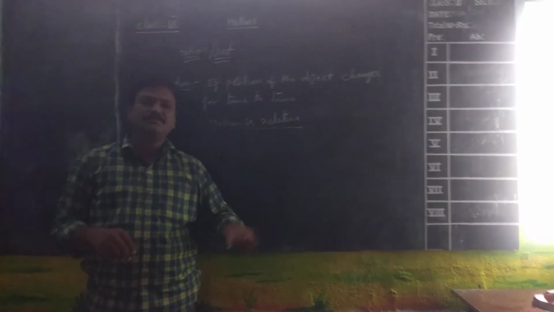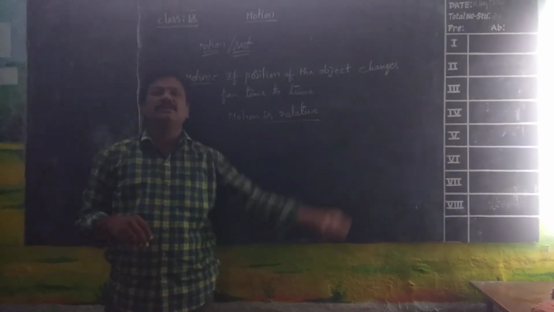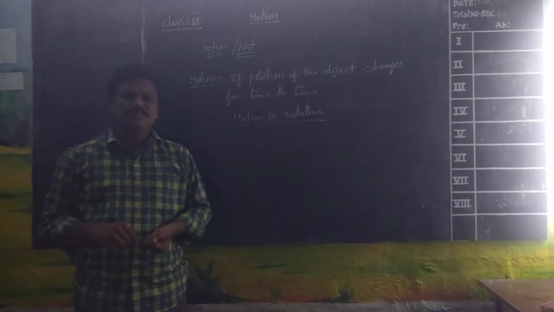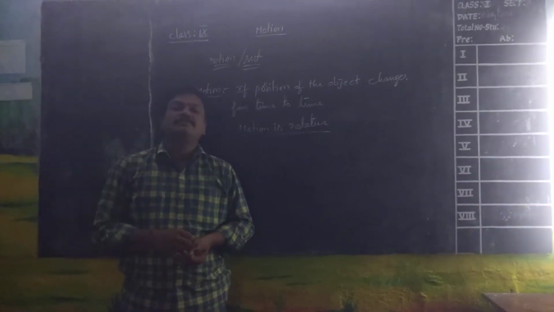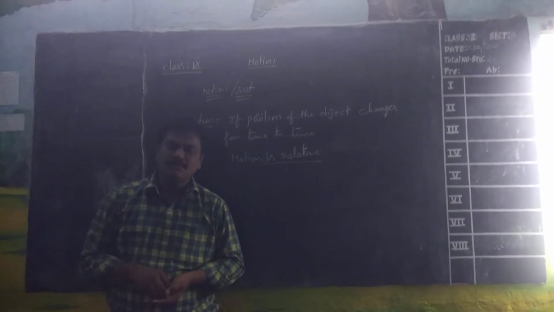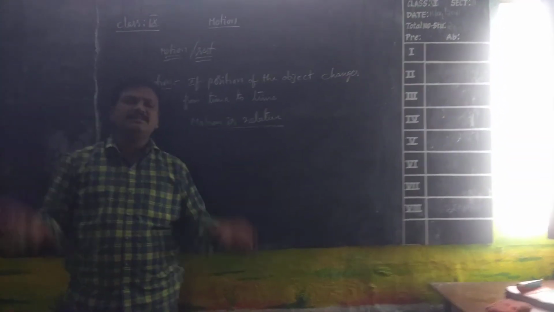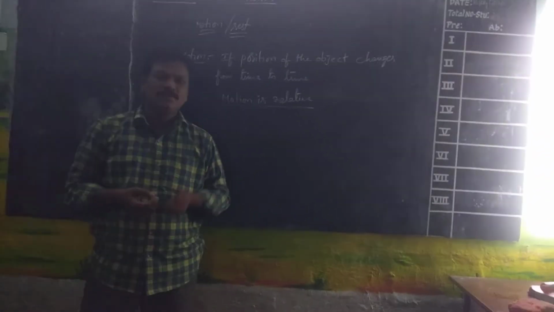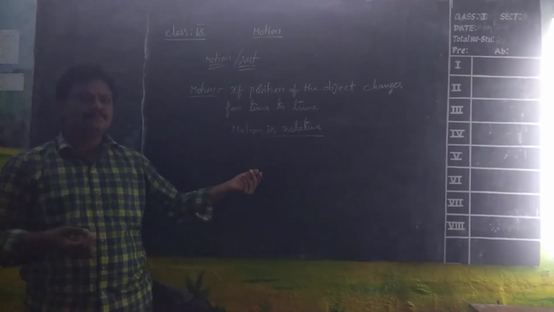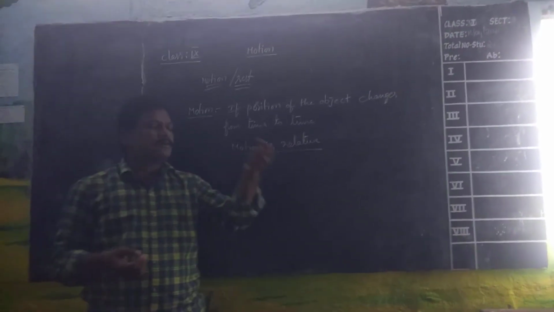Without comparing the position with the other object, we cannot say whether the object is in motion or rest. You see that when we are traveling in a train and look outside, we see that the objects are moving away.